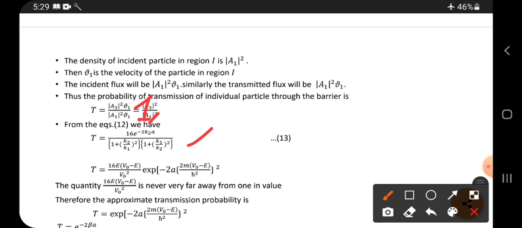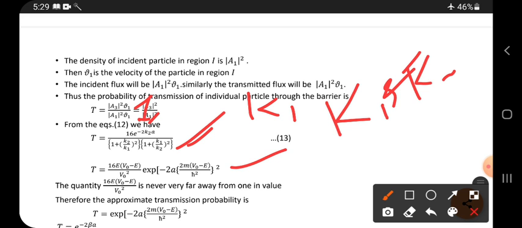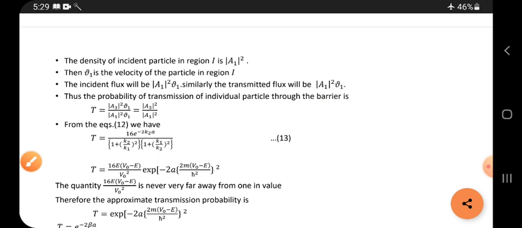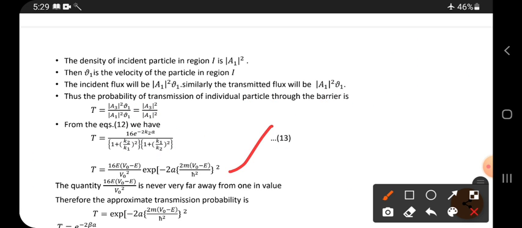Then this is the equation. By solving that we get this one. But here you have to substitute the K1 and K2 terms, and if you simplify, we get the final equation. Finally, what do you get? Then you get this one.